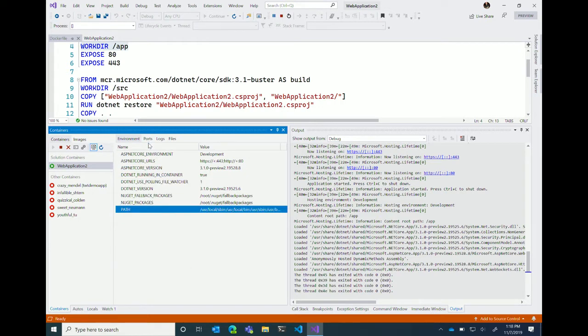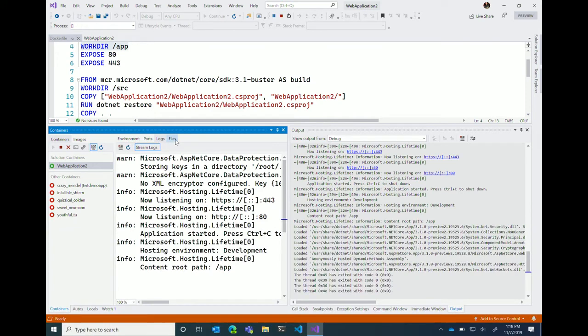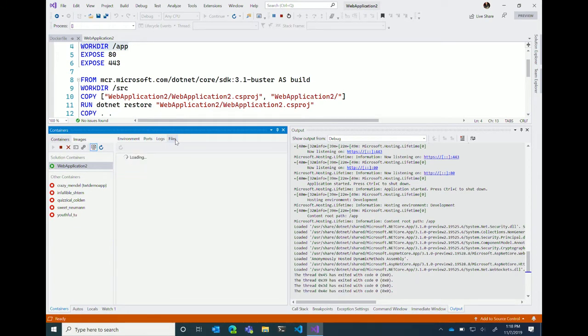It also knows what ports I'm running on for SSL and port 80, the logs, and something I discovered today, which is really neat, is I can actually browse the file system inside of the container right inside of Visual Studio.